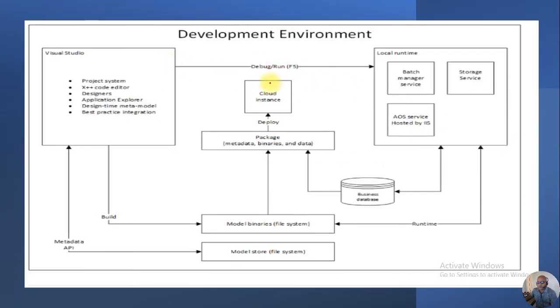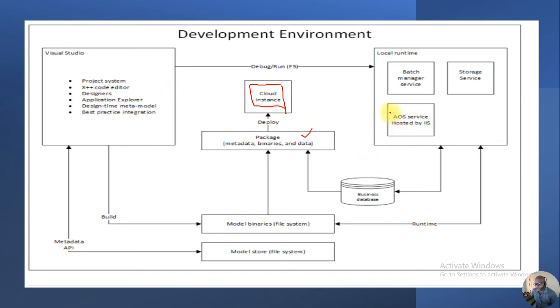So this is the development environment. We'll connect the cloud instance here, and the cloud instance contains the packages, model binaries, and it will contain the project management. This is a development environment, that is project system, X++ editor, and designing everything.